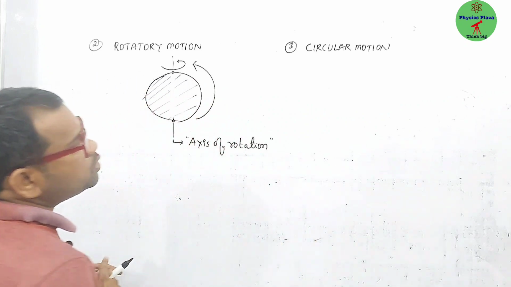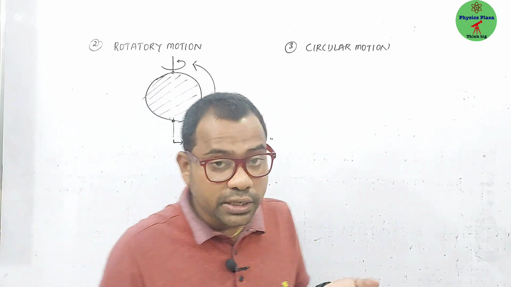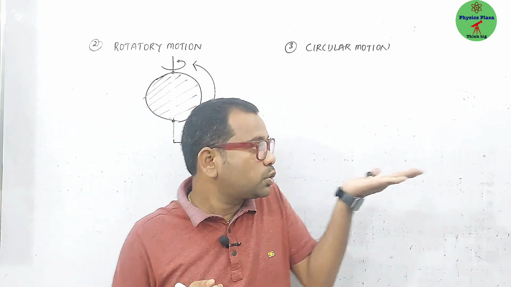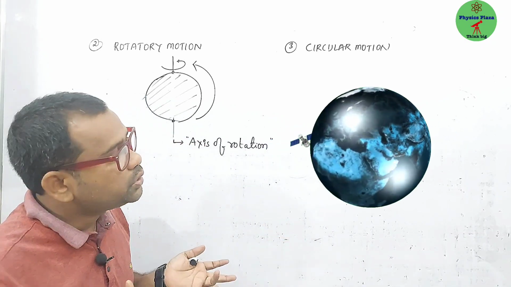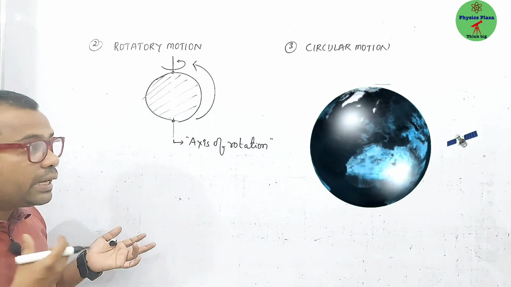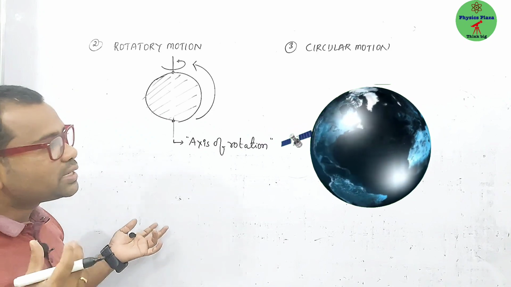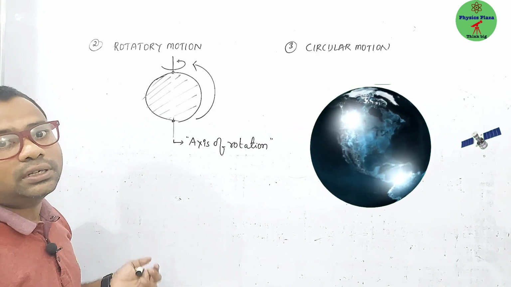Comes to the circular motion. Dear children, listen. Now look here. If you can see here, something I'll try to show on my screen. So there, the satellite is going around the earth. Can you feel that? The satellite is going around the earth.